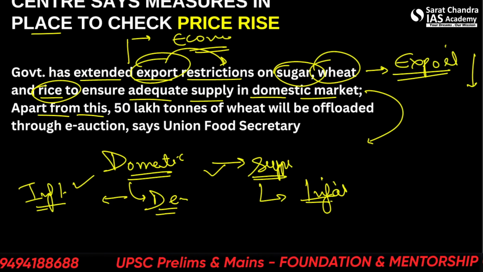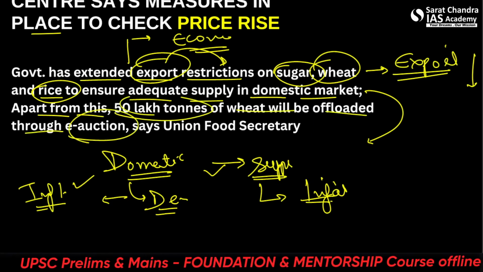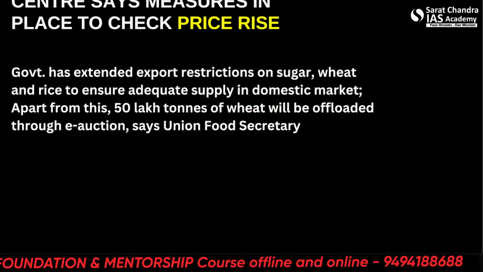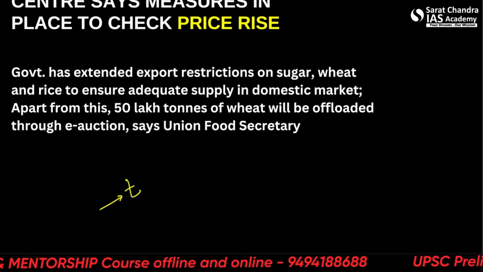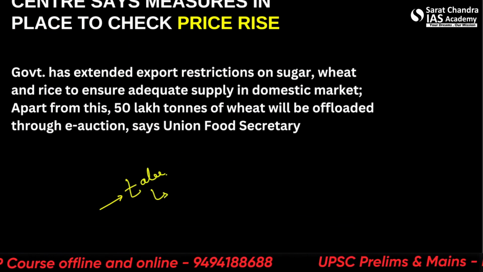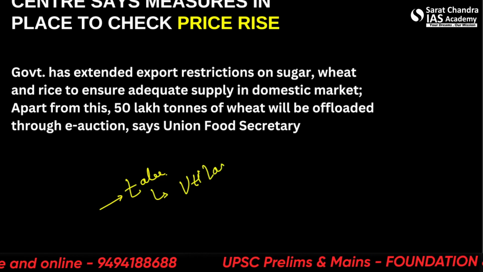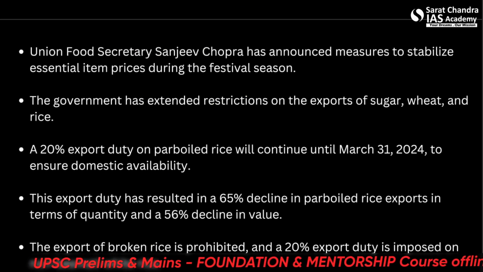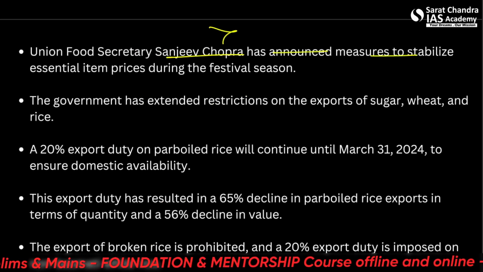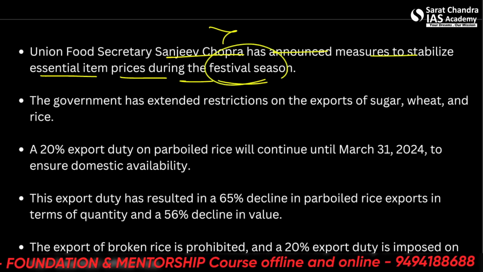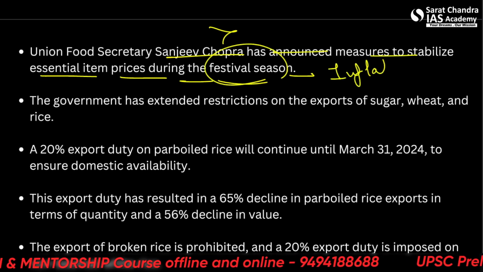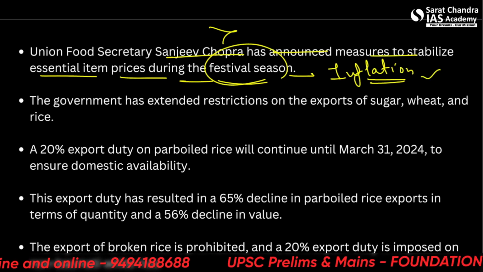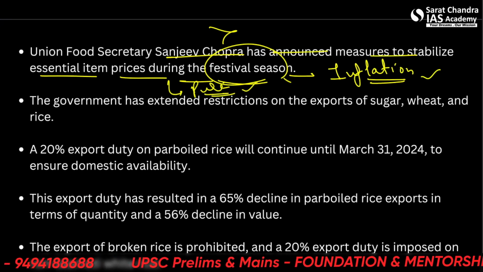Alright. So apart from this, 50 lakh tons of wheat will be offloaded through e-auction. So let's see what this e-auction is also. There are some parts which you can take from each news in order to make it utilizable for the UPSC view. So Food Secretary Sanjeev Chopra, it's not important, has announced measures to stabilize essential item prices during the festival season. So basically controlling the inflation. Alright. So this is a policy measure, a fiscal policy measure, not a monetary policy measure.